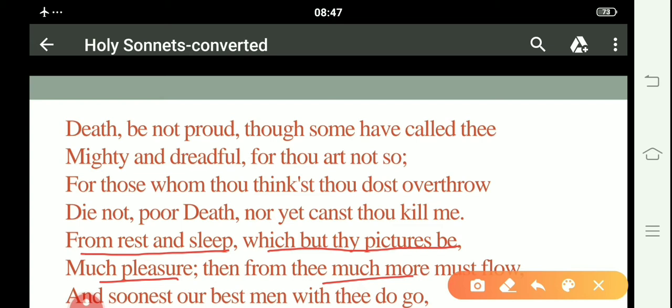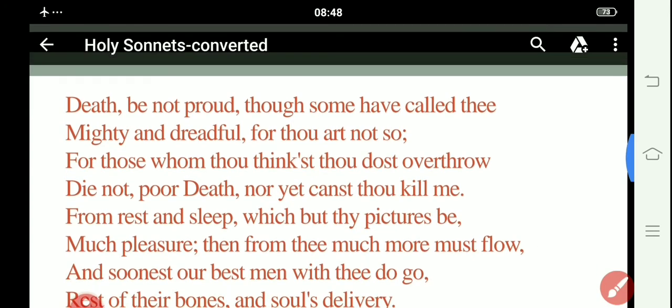The speaker anticipates death to be even more pleasurable than these two activities. So here the poet says that you are much more pleasurable than these two things, rest and sleep, though death is just the resemblance of rest and sleep. But still, he considers death more pleasurable. Furthermore, it's often the best people who go with death.